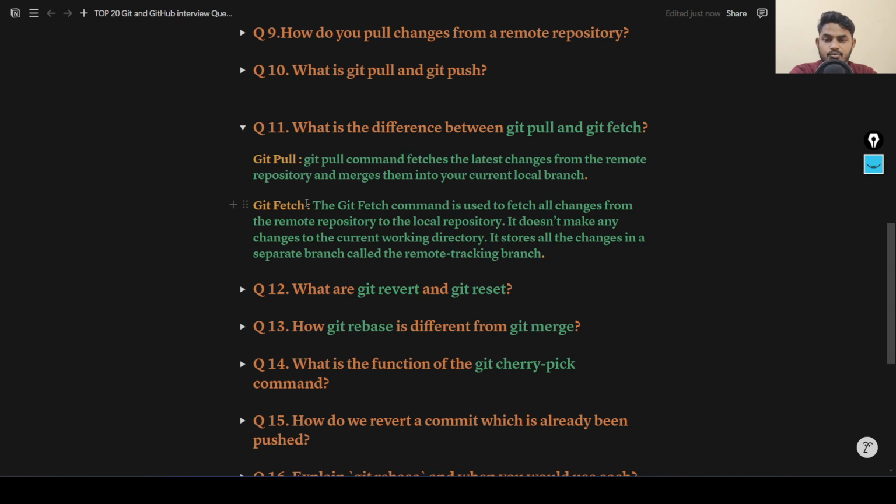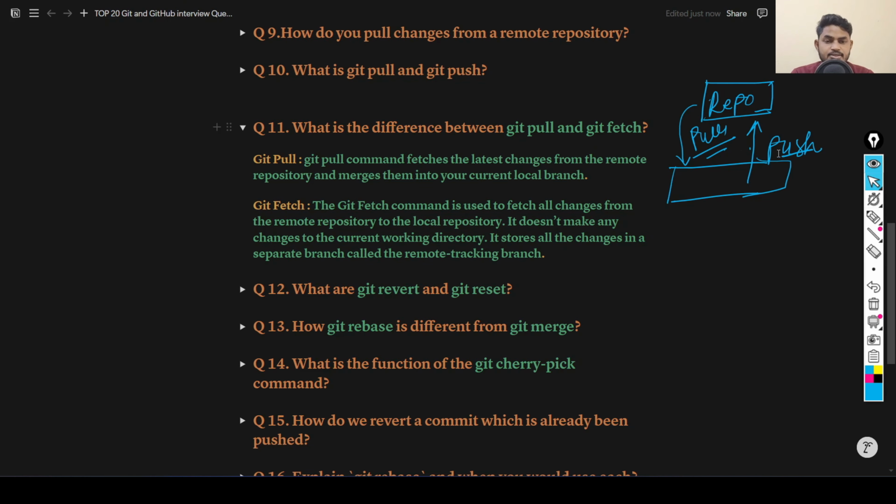What will git fetch do? The git fetch command is used to fetch all the changes from the remote repository to your local repository. It doesn't make any changes to the current working directory. It stores all the changes in a separate branch called a remote tracking branch. Let's understand this. We have this remote branch.